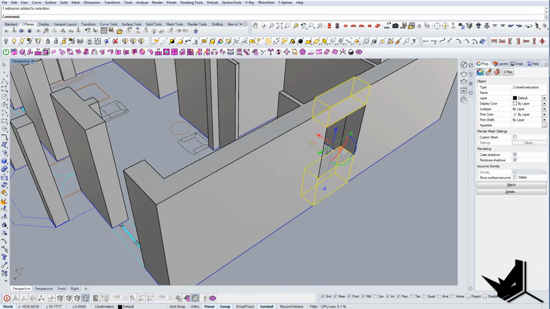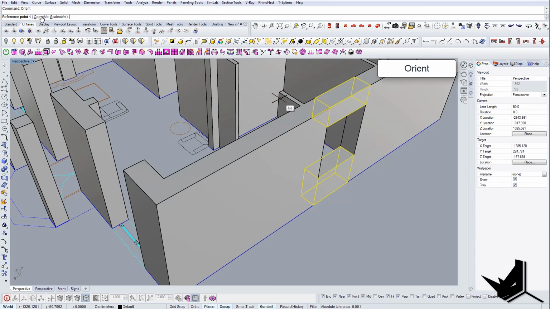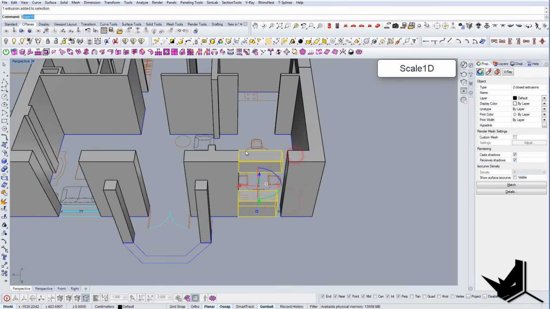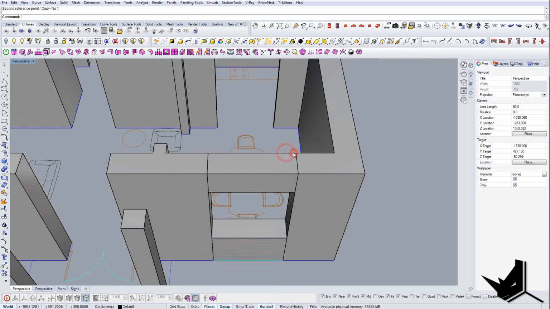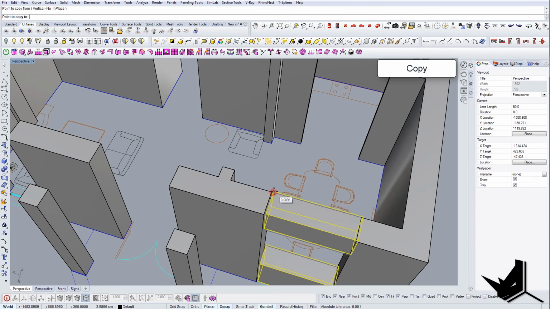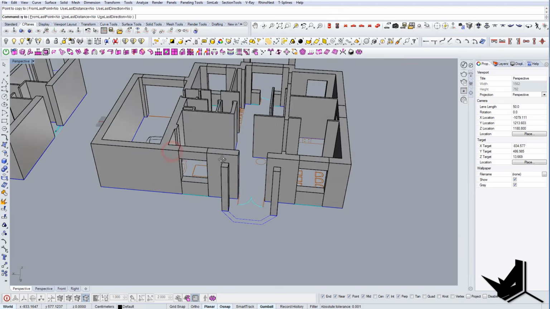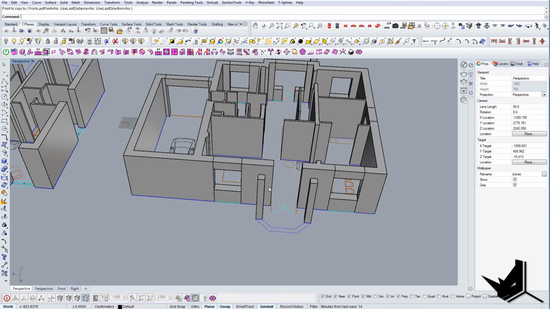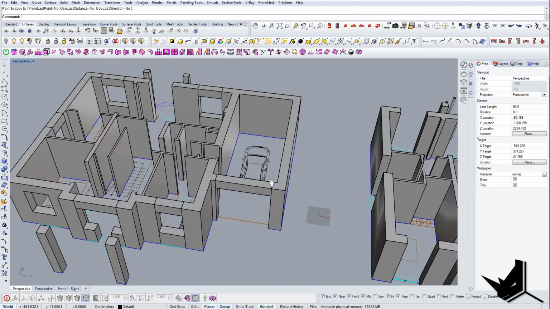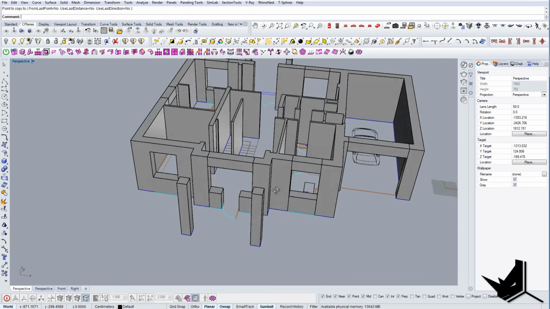And let's do scale 1D, and let's use the reference point like this. Another cool thing you can do, you can use orient command, and you can say copy here, and you can just copy from here to here, and you will have the same properties, but of course this one is a little bit different. So we used scale 1D for here, and this one is the same. The doors, let's leave them for later on here, and I think that would be it.